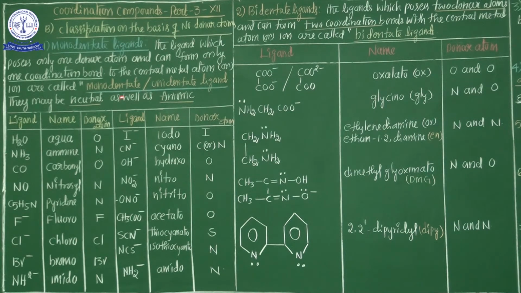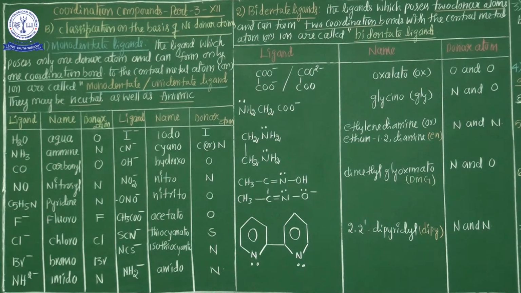The ligands which possess only one donor atom and can form only one coordination bond to the central metal atom or ion are called monodentate or unidentate ligands. They may be neutral as well as anionic.